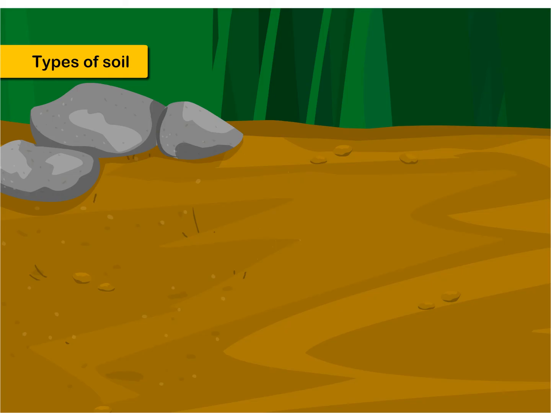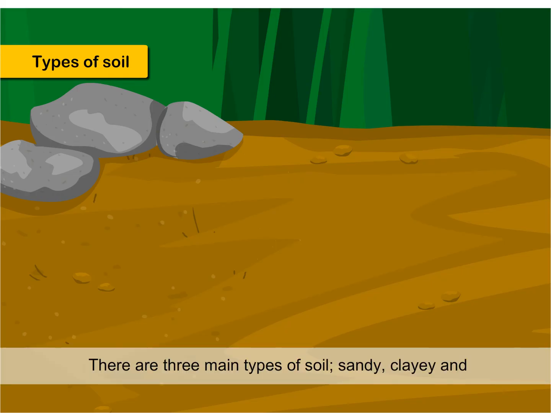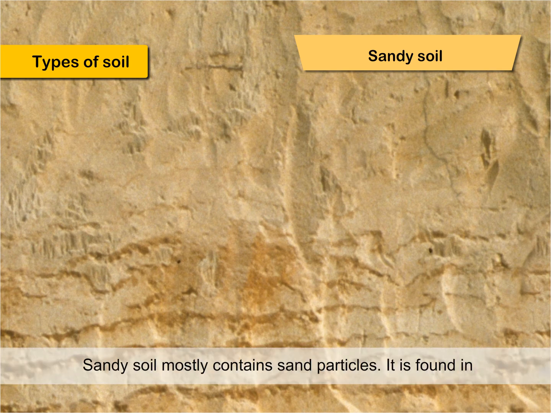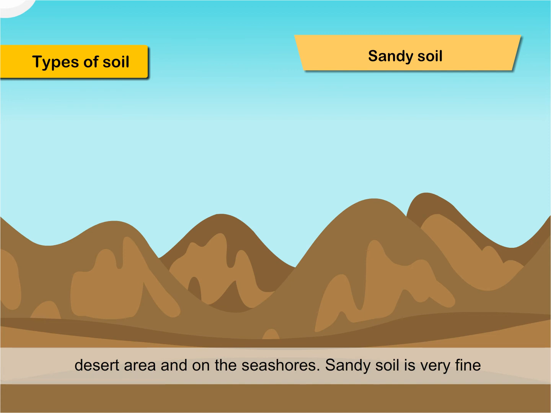Types of soil. There are 3 main types of soil: sandy, clay, and loamy soil. Sandy soil. Sandy soil mostly contains sand particles. It is found in desert area and on the seashores. Sandy soil is very fine and loose. It consists of lot of air space, thus cannot hold water in it. The sandy soil is grey in color.